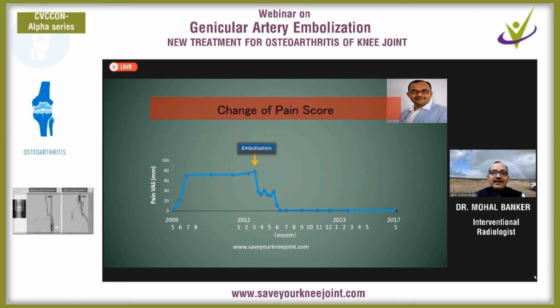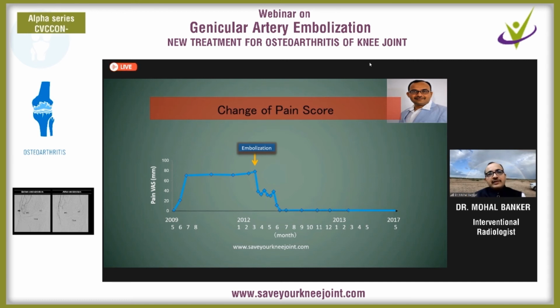When we target these microvessels, when we embolize and obstruct them, the sensory nerves which develop with these microvessels are also destroyed. And these sensory nerves are the main culprit that send the pain signals from the joint. So patients are relieved of pain from the same day, at least 50%. So this is the beauty of the procedure.